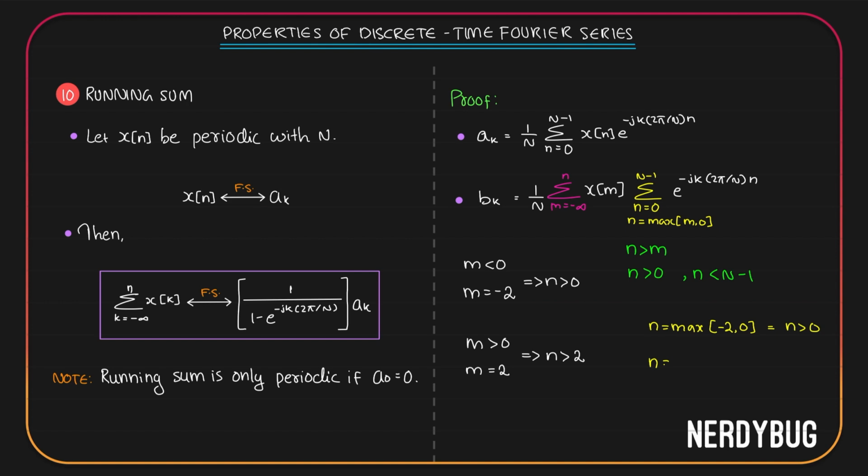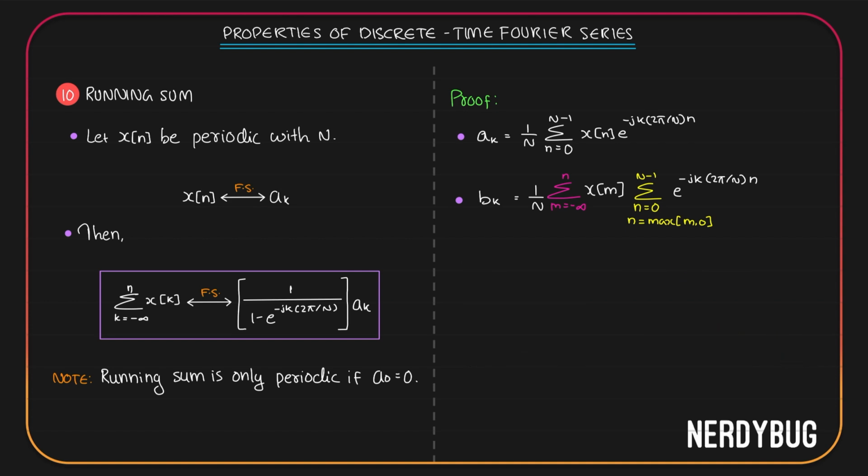In the second case, we had to take n is equal to maximum of 2 or 0. 2 is the maximum, so we took n is greater than 2. So basically we can conclude that if m is less than 0, we take n equal to 0 as the lower limit. When m is greater than 0, we take n equal to m as the lower limit. Let us change the lower limit accordingly. Now that this concept is clear, let us take the inner sum separately.